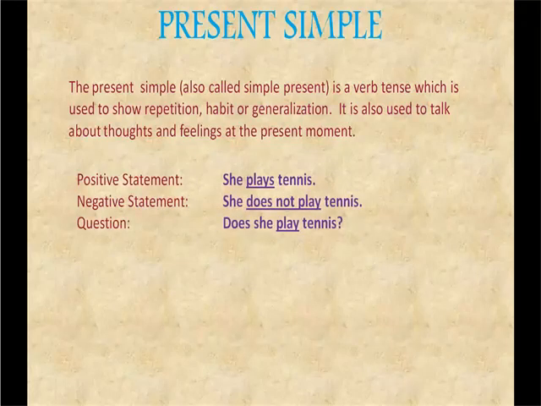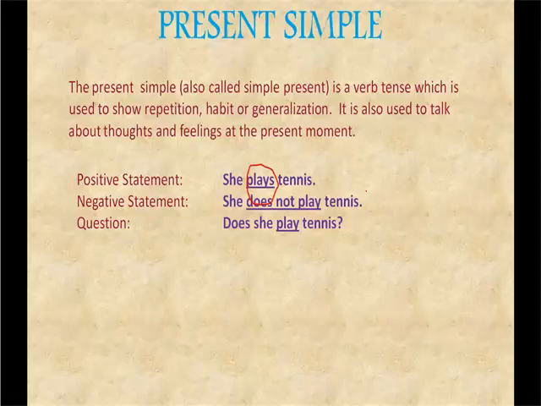Any sentence can be written as a positive sentence, a negative or a question. These are the basic types of sentences which we use in our daily conversation. First we will see a positive: she plays tennis. This plays over here, can you see? Plays is the verb. The letter S is added to that verb to make it simple present.